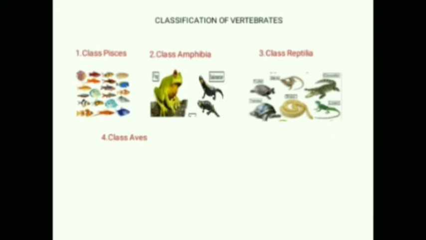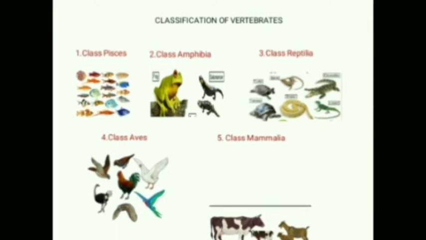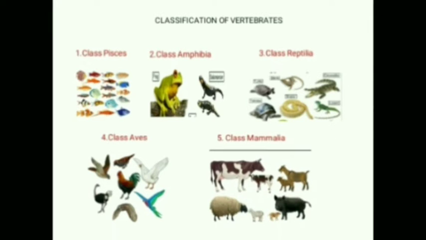This class includes birds. Now the fifth one is class Mammalia. Cow, goat, sheep. They all are the examples of class Mammalia. One by one I will explain you.